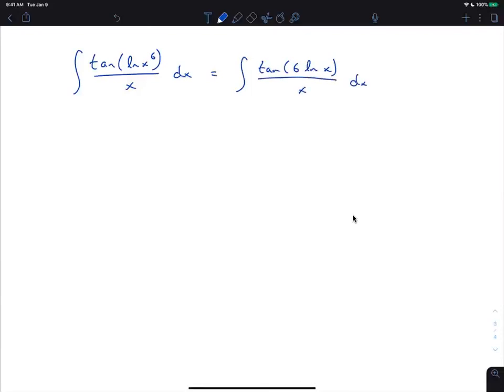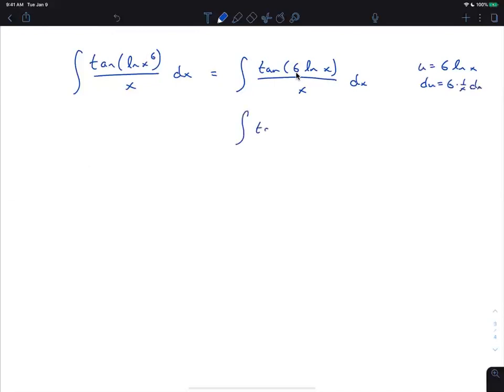So that's the power rule for logs: if you have x to a power inside of a log, you can bring the power down and make it multiplication, but it's still within tangent. That makes it a lot easier to do a u sub, because u equals 6 log x. And du is then 6 times 1 over x dx.